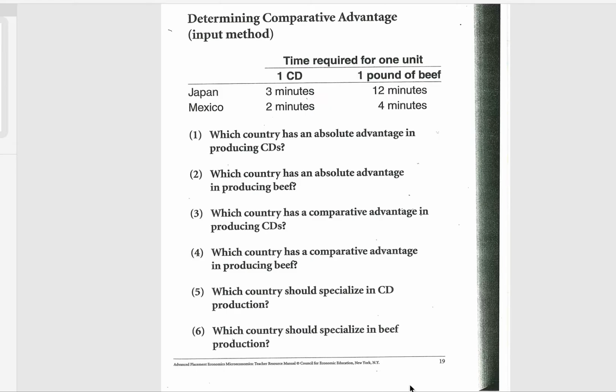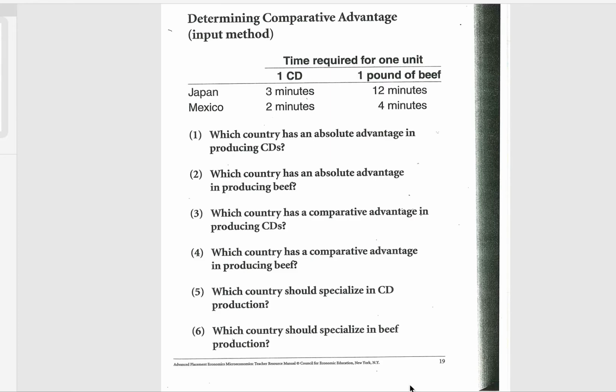The other thing you need to notice is that the same country can have the absolute advantage in production of both. But when we go to the comparative advantage, if you are doing the math and you come up with the same country having the comparative advantage in making both, that's impossible. Whatever country has the comparative advantage in CDs, they cannot also have the comparative advantage in producing beef. So which country has the comparative advantage in producing CDs?